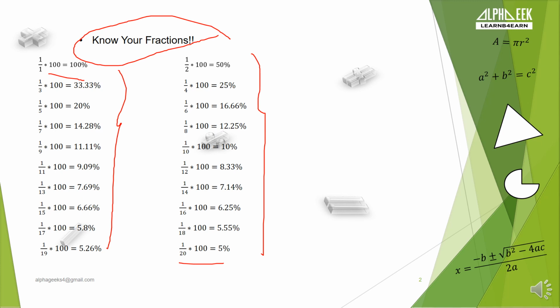They will help you a lot in your exams, and your calculation speed will definitely increase. 1 by 3, 1 by 5, 1 by 9, 1 by 11, 1 by 16, 1 by 8 are a few of the important fractions. Yes, 1 by 4 to half is 50%, it's very logical and everyone knows. So these fractions are very important, which help you to improve your speed in your exams. Now, after knowing your fractions, let's get started with work and time.